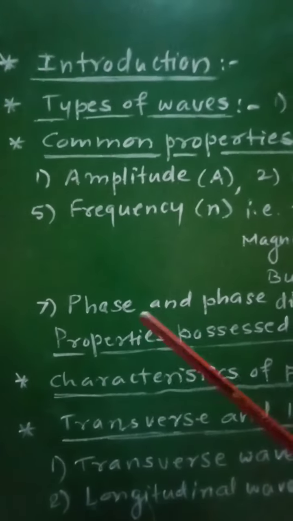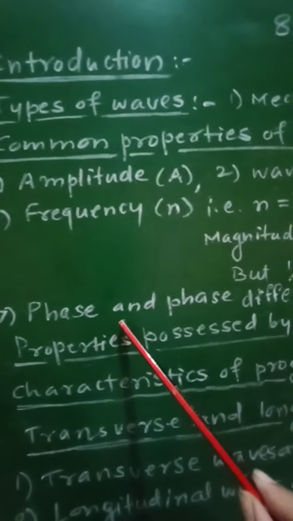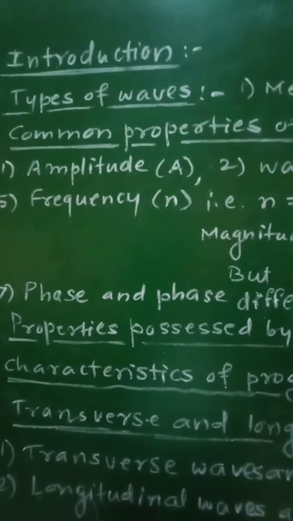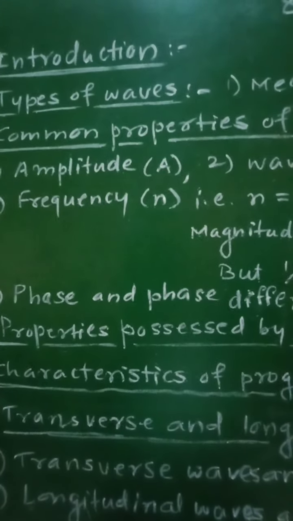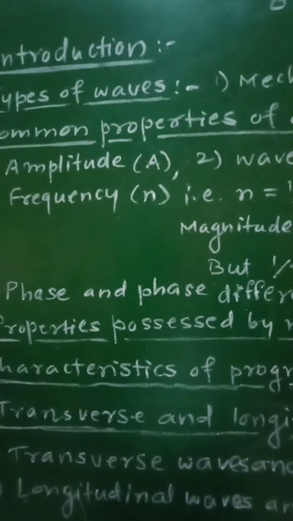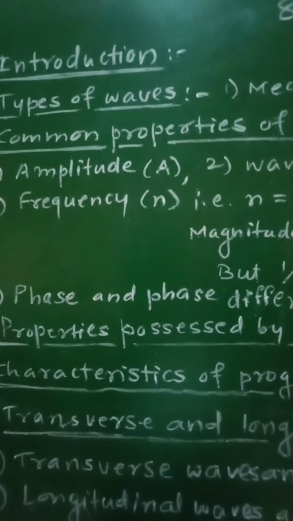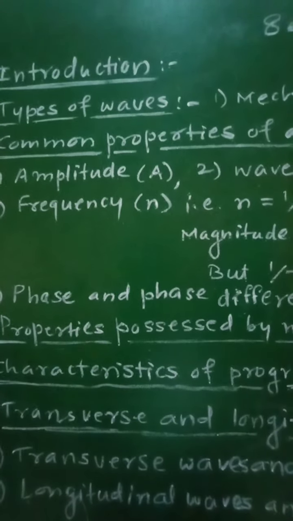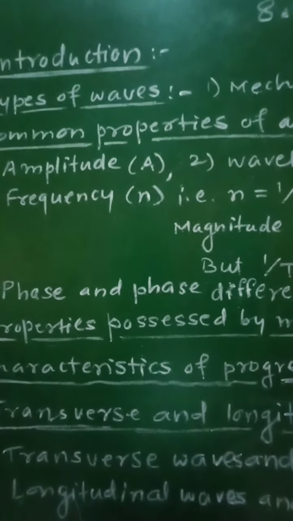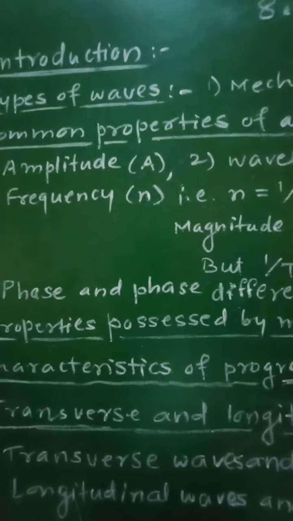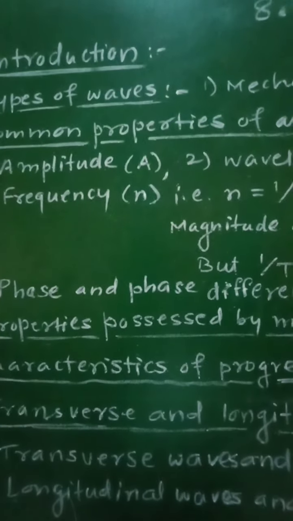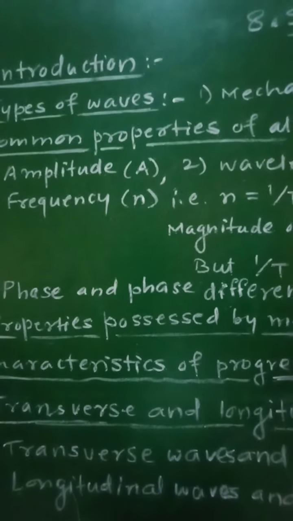Now let us consider the next property, that is phase and phase difference. What is the phase? The state of vibration or oscillation of a particle is called its phase, and to describe the phase at a place we need to know the displacement of the wave, the direction of velocity of the wave and the oscillation number of the wave.